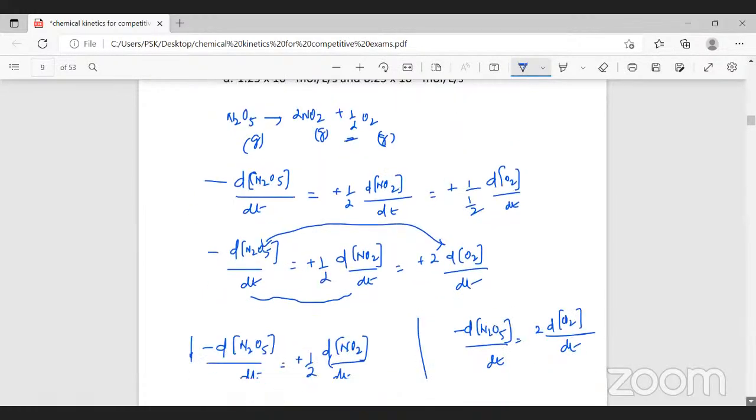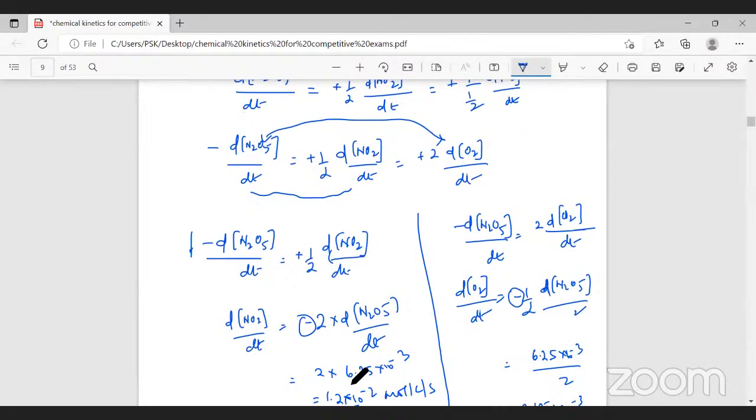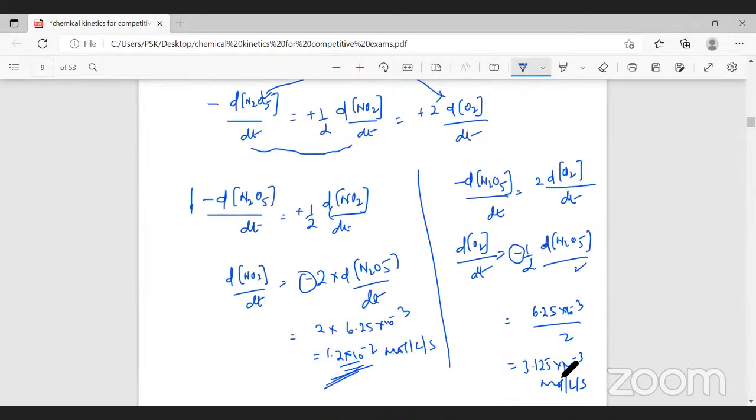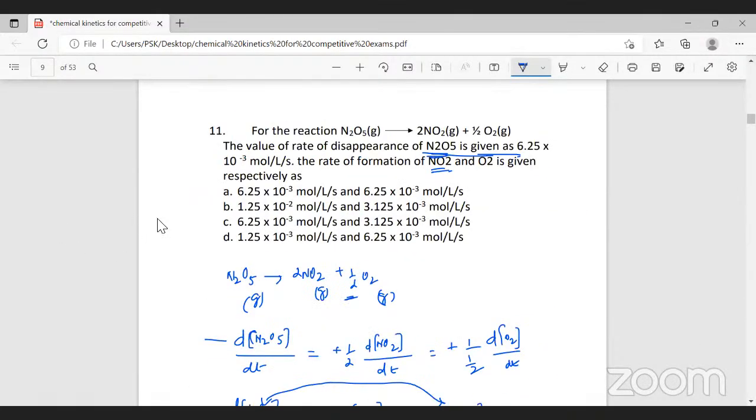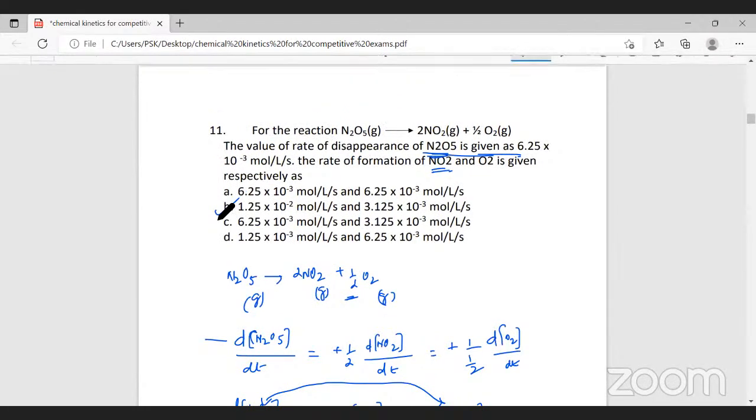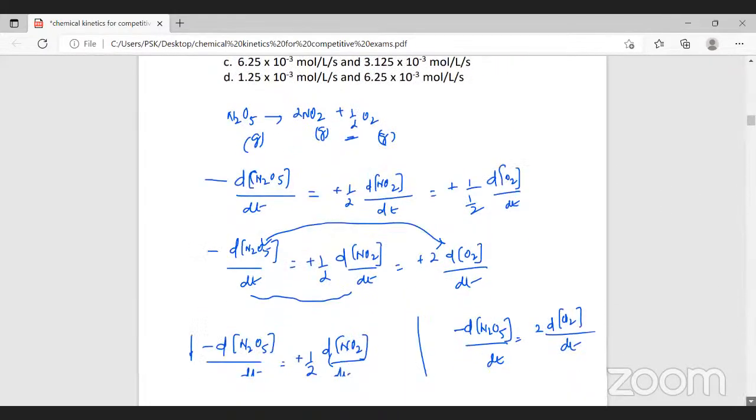The answer is 1.2 into 10 to the power minus 2 and 3.125 into 10 to the power minus 3. Therefore, the option is option B, 1.2 into 10 to the power minus 2 mole per liter and 3.125 into 10 to the power minus 3 mole per liter. Clear?